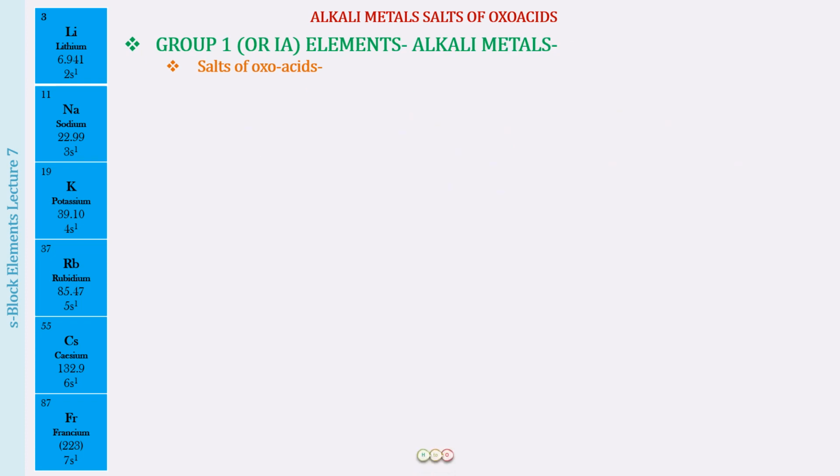The next type of salts we have are the alkali metal nitrates, the general formula being MNO3, where M is again the alkali metal. Okay, so what is going to be the oxo acid for these salts? Well, this is going to be HNO3. So HNO3 is also an oxo acid, and the alkali metal salt will be called alkali metal nitrates.